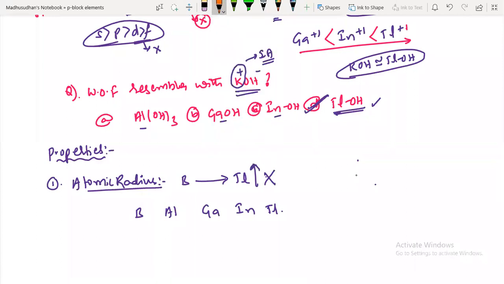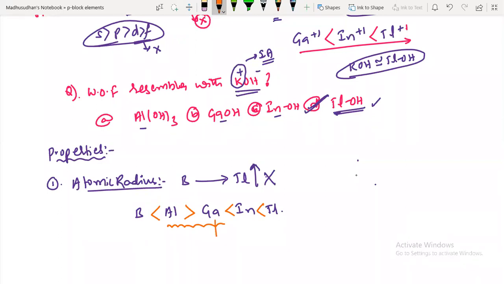Here, this is what you expect: boron, aluminum, gallium, indium, thallium. This is what you will expect, but the thing is not exactly so. Here, gallium atomic size is less than aluminum. This is a very, very important point. What is the reason for this abnormal behavior?